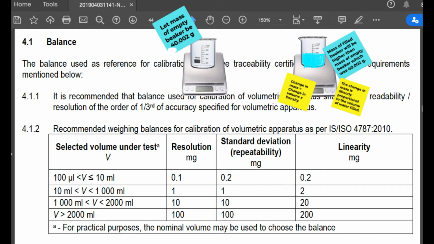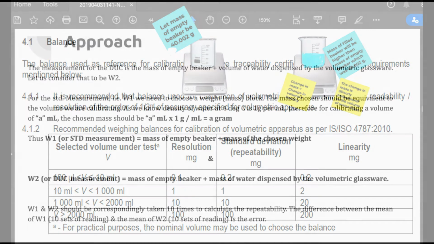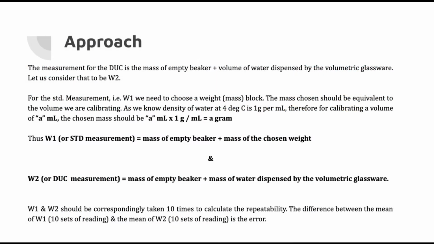If you are to measure an apparatus having its graduations in microliter, the resolution should be chosen accordingly, and if it is in milliliter, you can go for a coarser resolution. Page 44 of 135 of NABL 129 shows you the choice of balance based on the measurement range of volumetric apparatus.